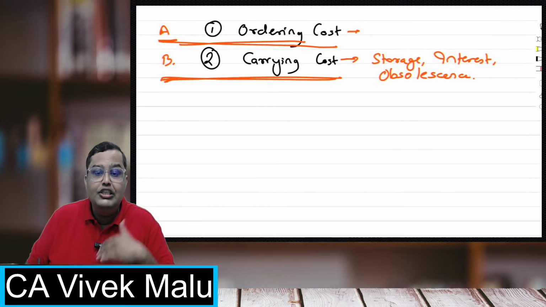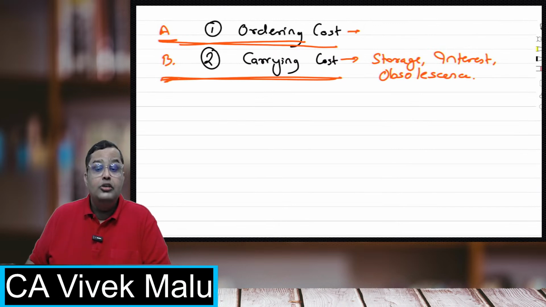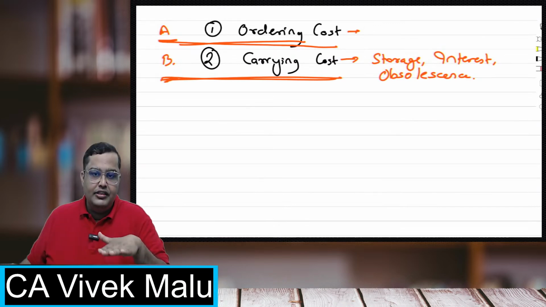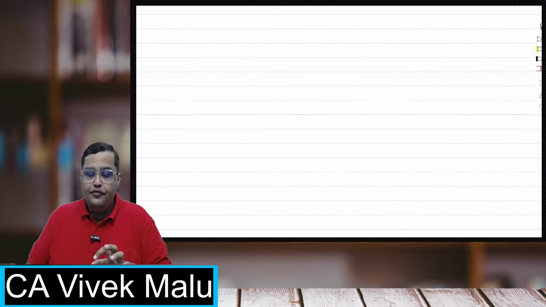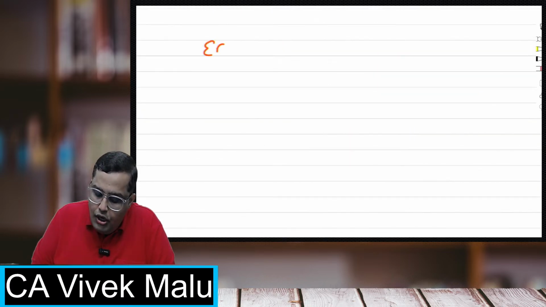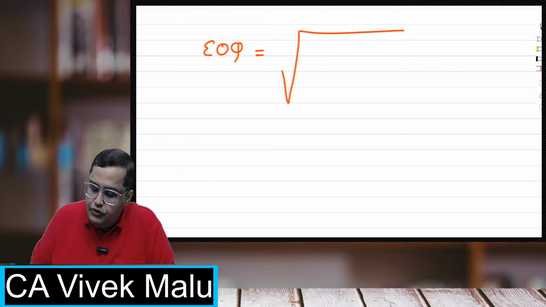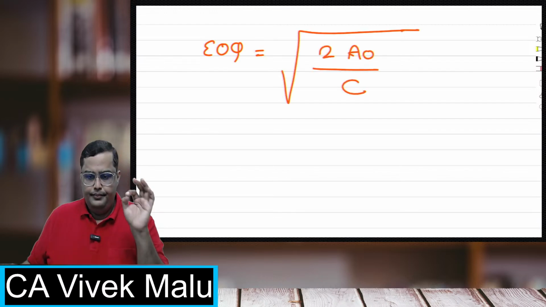So the ordering cost will shoot up, carrying cost will come down. So I have to maintain a balance between these two, and this is done with the help of EOQ, economic order quantity. Now this formula is root of 2AO upon C.